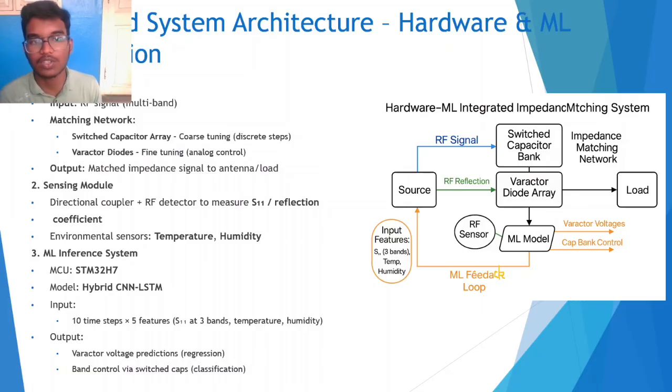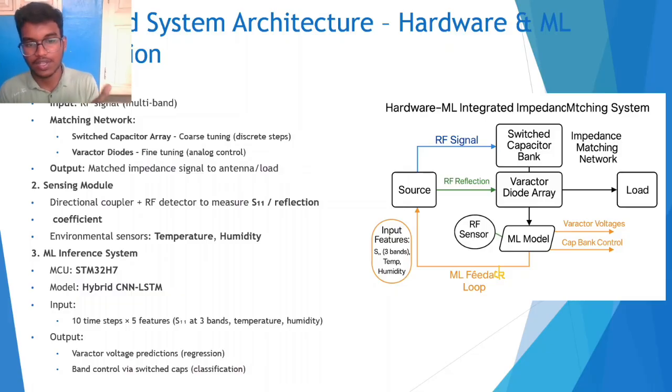The matching network is based on a switched capacitor array and varactor diodes, which is mentioned in the slides. Based on our ML model output, these get changed rapidly, and the matched impedance signal goes to the antenna load. The sensing module we are using is basically a directional coupler and an RF detector to measure the reflection coefficients. The sensing module checks the values and gives them to the ML model, and the ML model predicts and then changes the varactor diodes and capacitor modules. This works as a feedback loop which gets updated in very few milliseconds, making it one of the fastest proposed systems among the comparisons.